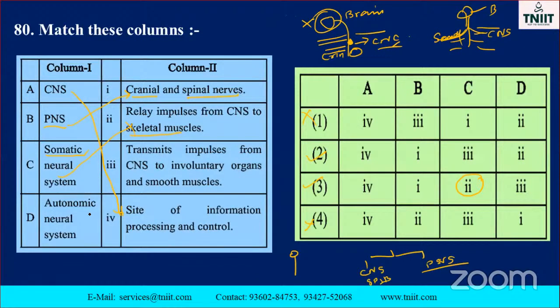Which one do you know? Autonomic neural system. Which one is the remaining? It transmits impulses from the CNS to involuntary organs and smooth muscles. Autonomic. Don't forget, my dear students. Definitely it will come. Definitely.